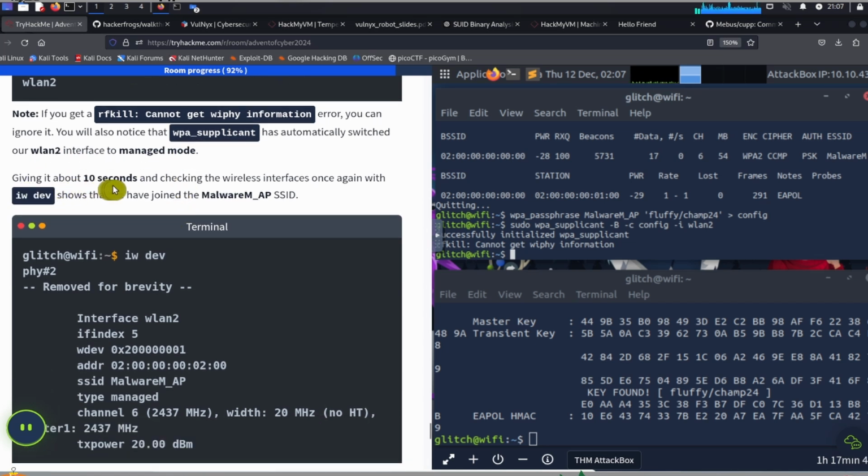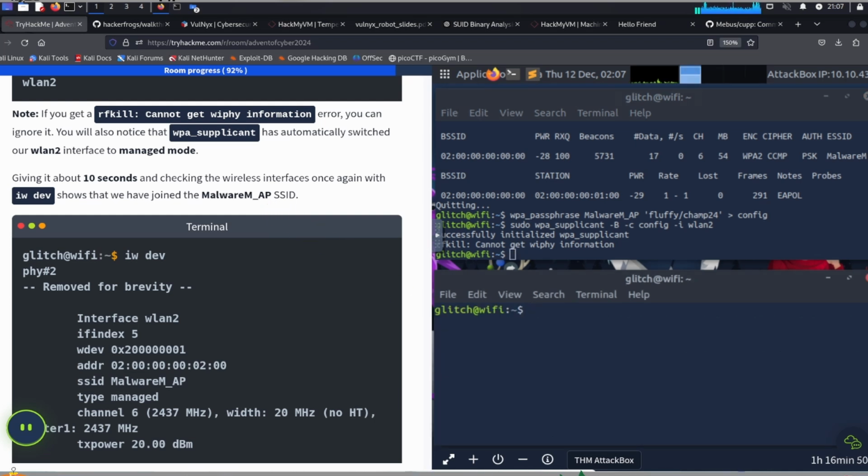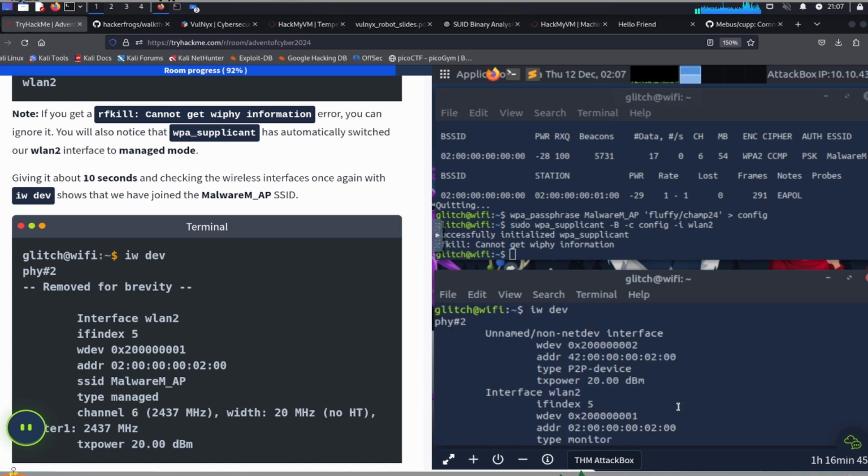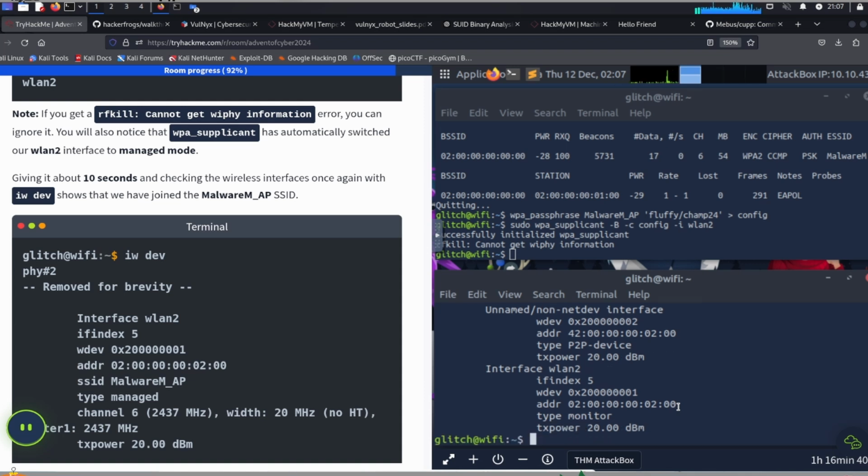Giving it about 10 seconds and checking the wireless interfaces once again with the iwdev command shows that you have joined the malware MAP SSID. Okay, so at the bottom over here, we're going to give the command iwdev, and we see that we are... It doesn't look like we are on the malware MAP SSID.